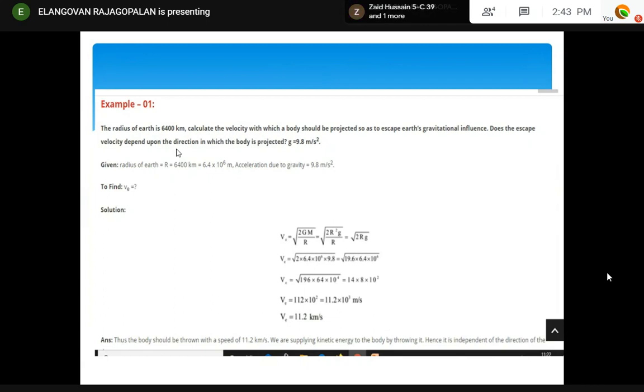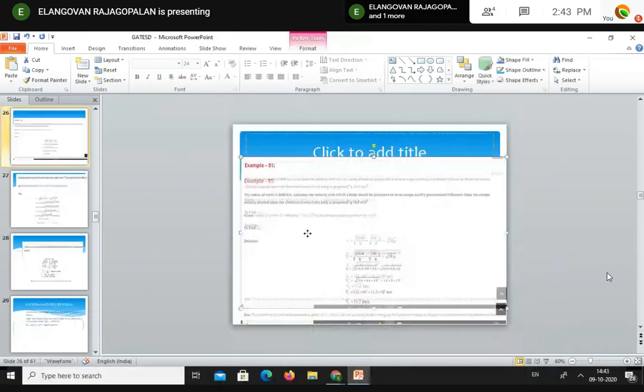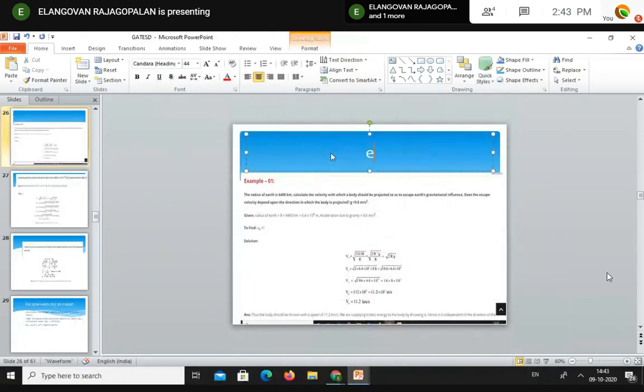So this example is escape velocity from small g, not capital G.